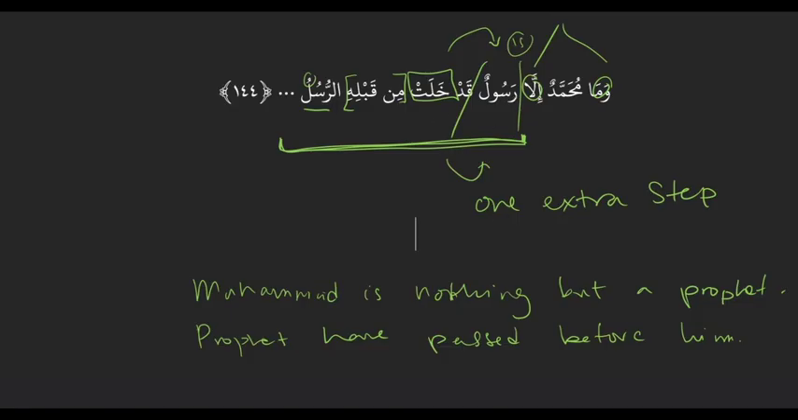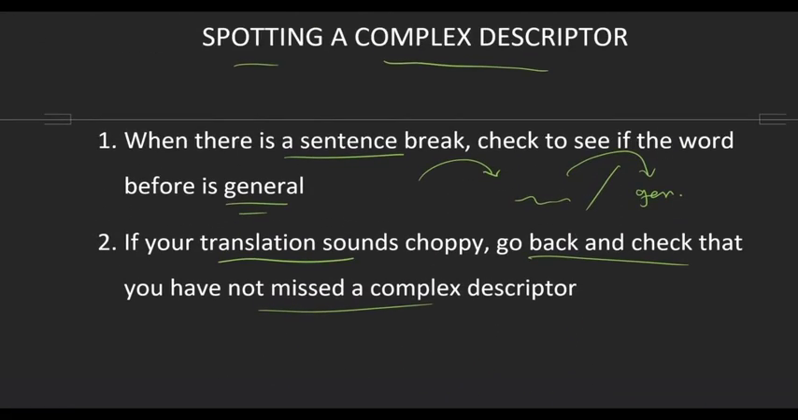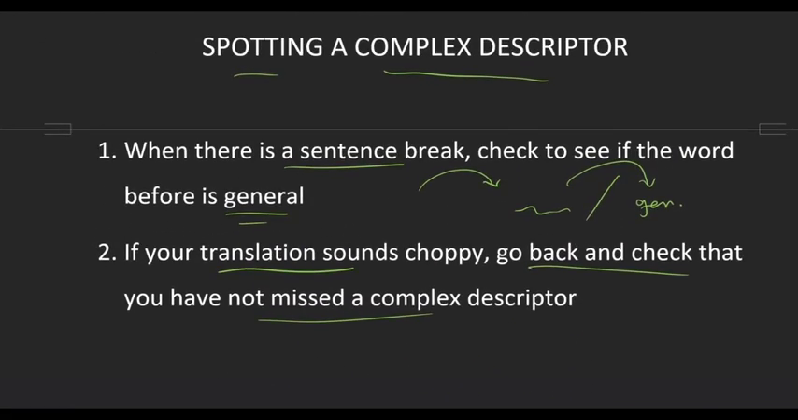Gotcha. All clear? Yeah, so complex descriptors act like any other fragment. They can play any role, meaning before is, after is, doer, receiver. And in order to spot it, follow the same process, find your sentence breaks, and then check the word before your sentence breaks. That's the additional step. And if it's general, you have yourself a complex descriptor. Got it.